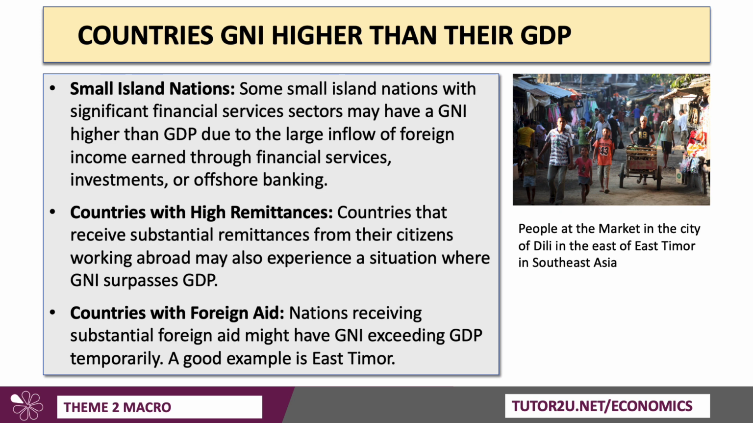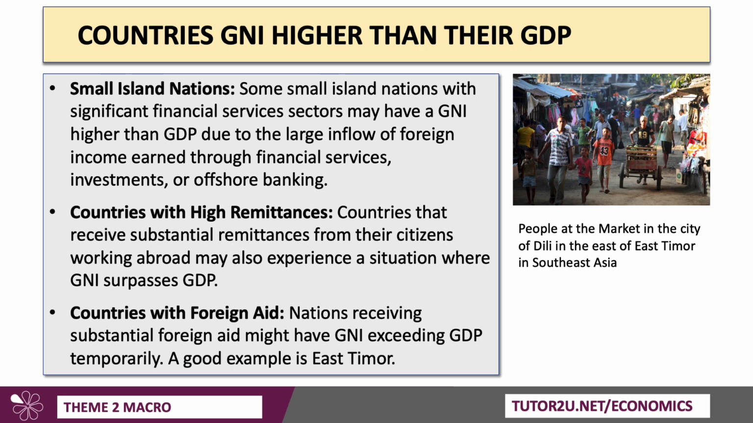Relatively few countries have a GNI higher than their GDP. Typically, they tend to be small island nations that would have a big, maybe a financial service sector, banking, currency exchange, stock trading, for example. And they may have a GNI higher than GDP because of the large inflow of foreign income earned by selling those financial services, investments and offshore banking. Countries that receive remittances, which we'll talk about in a second, from citizens working overseas, living overseas, can experience a situation where GNI is greater than GDP.